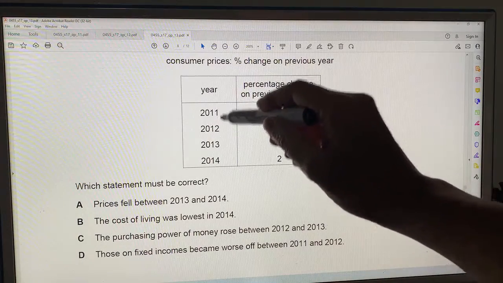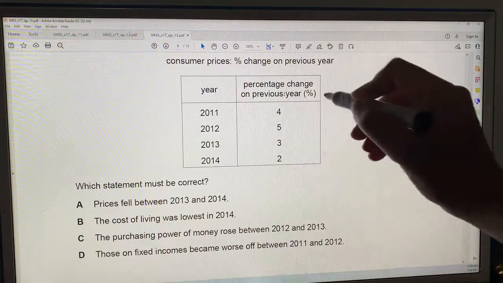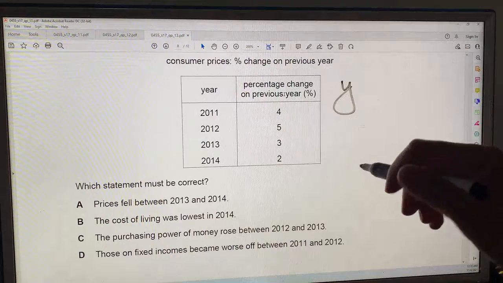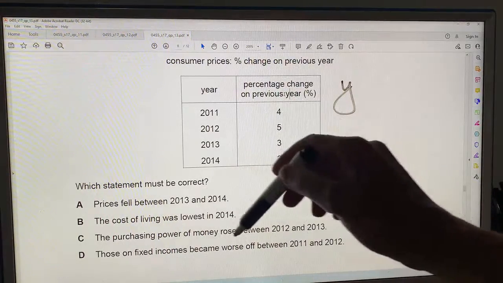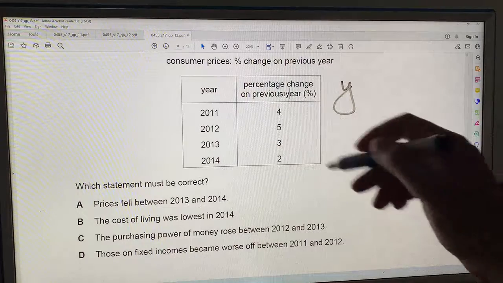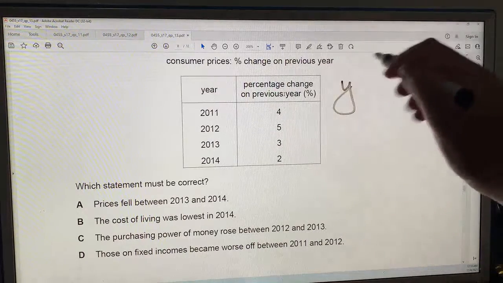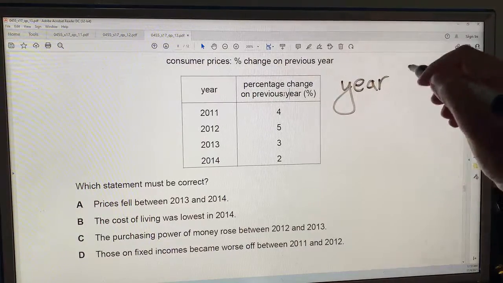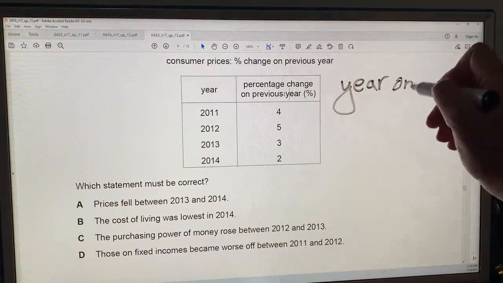From 2011, the prices increased 5% in 2012. So those on fixed incomes were worse off between 2011 and 2012. 5% increase in living expenses year on year.